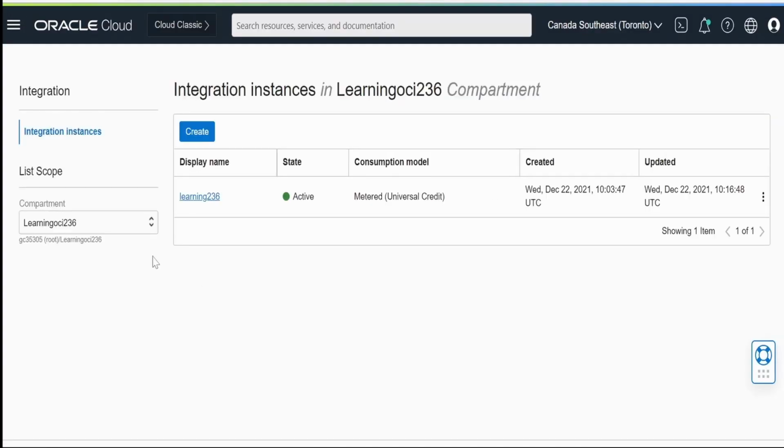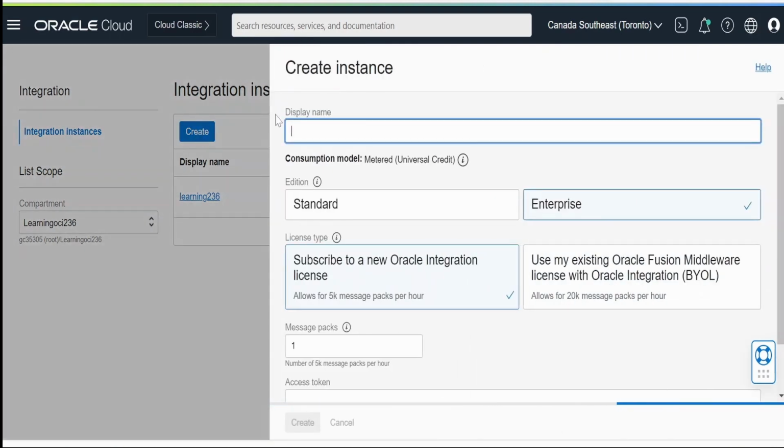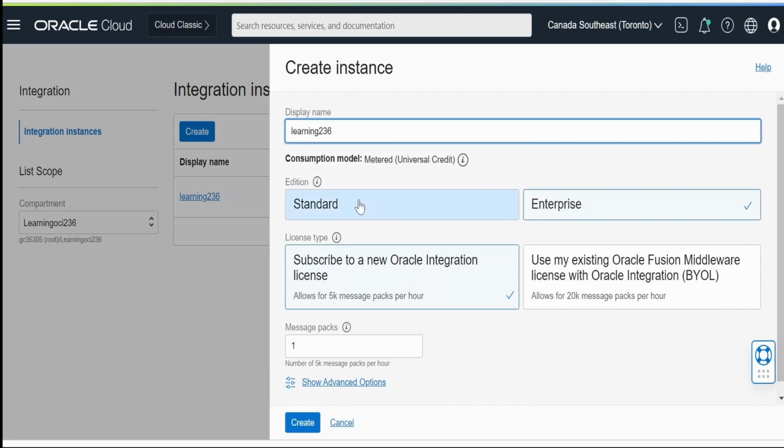We need to select the appropriate compartment from the list of compartments where we want to have this instance created. Now, we need to click on this create button over here. First, we need to provide the name. I am giving learning 236. In the edition, we need to select standard or enterprise.